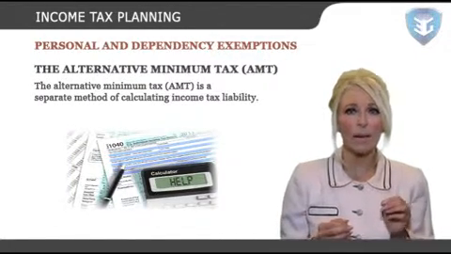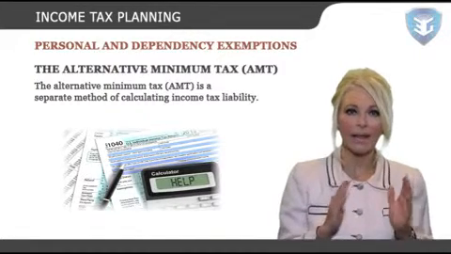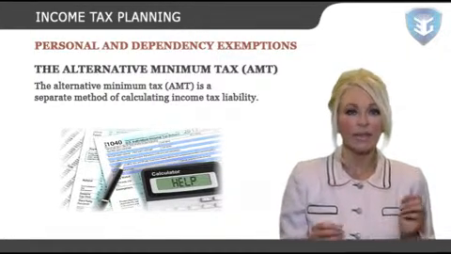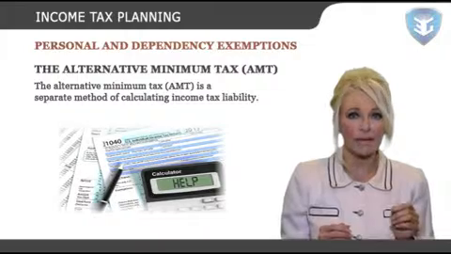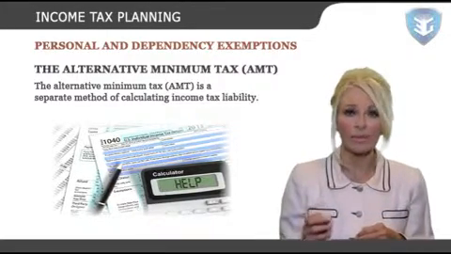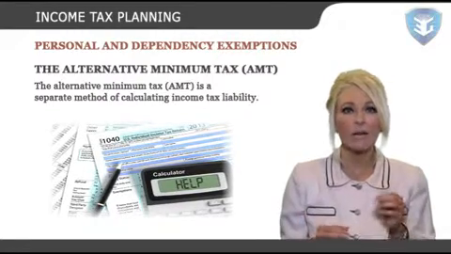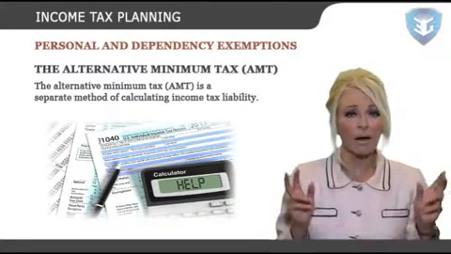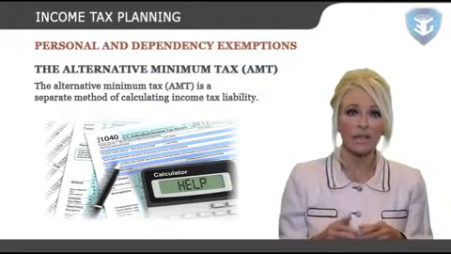The alternative minimum tax, AMT. The alternative minimum tax, AMT, is a separate method of calculating income tax liability. It is often referred to as a parallel system of income taxation.